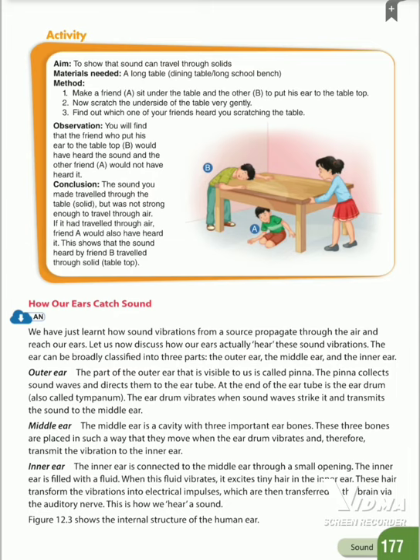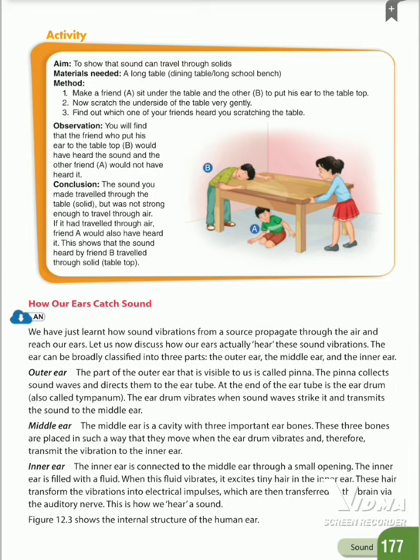The middle ear is a cavity with three important ear bones. These three bones are placed in such a way that they move when the eardrum vibrates and therefore transmit the vibration to the inner ear. The next one, inner ear.